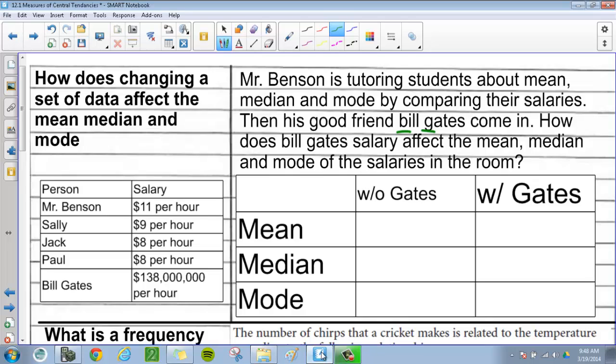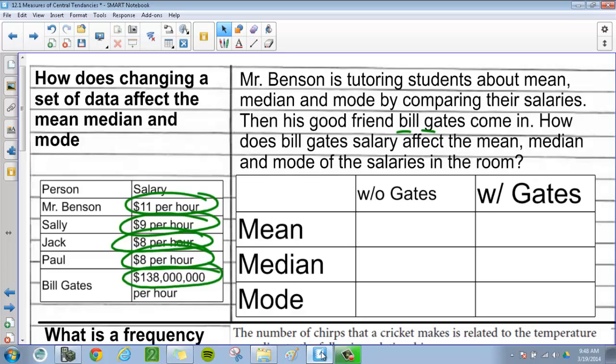Okay? And so what I have here is the salaries. I make $11 per hour. This is awesome. Sally, she makes $9 an hour. I got Jack and Paul. They both make $8 an hour. And then I got Bill Gates. He only makes $138 million an hour. Not a lot, but a little bit more than what we make per hour. So I want to figure out how that affects the mean, median, mode if we add it in.